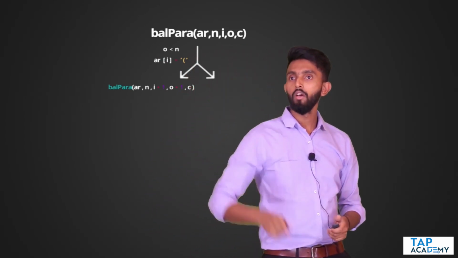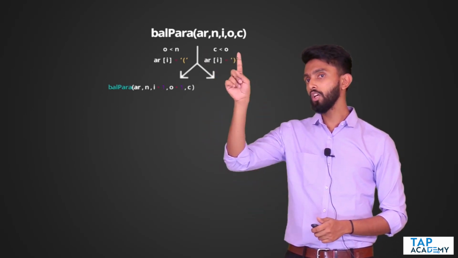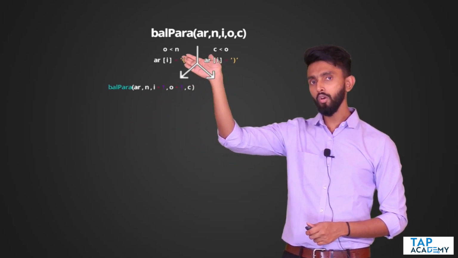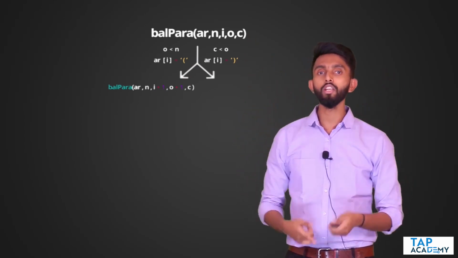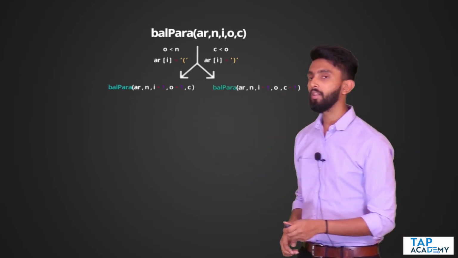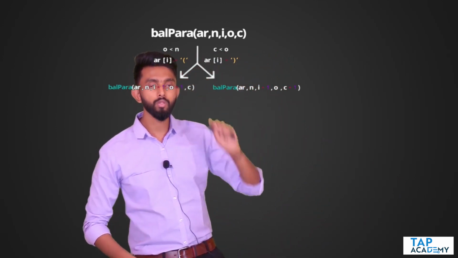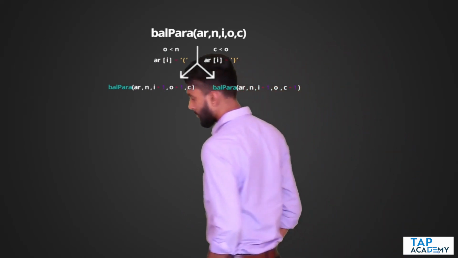That is if opening is possible. If this was not possible, below that there is one more condition, which is what I am writing, which is if closing is possible. If closing is possible, at the ith position put a closing bracket. Then same function only you call, but I should move forward, closing value, C value should increase by 1. So see, balanced parenthesis of AR, N is the same, I plus 1, O, C plus 1. Any confusion till this point of time?